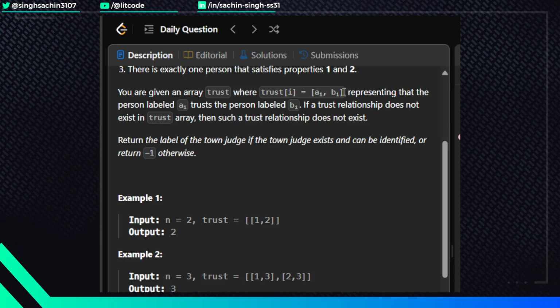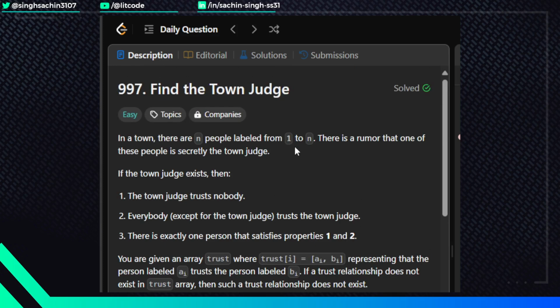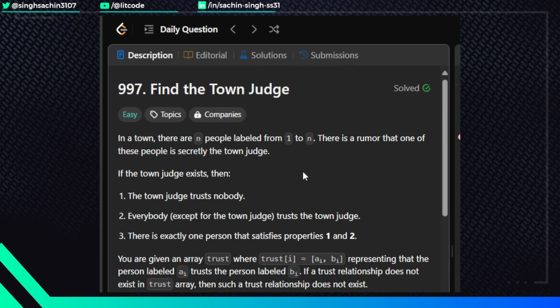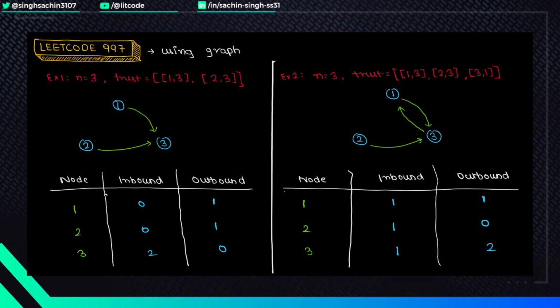So basically, if the entry is not there about the trust of person X to Y, then they don't trust each other. Return the label of the town judge if the judge exists and can be identified, or return -1 otherwise. So if the judge is there, we'll have to return the label of him, for example 1, 2, 3, whatever it is. Otherwise we want to return -1. There are multiple ways to solve this question. You can use a hash map, and there is a graph approach which I'll be discussing today, which I found very interesting.